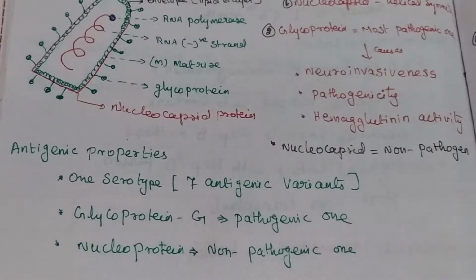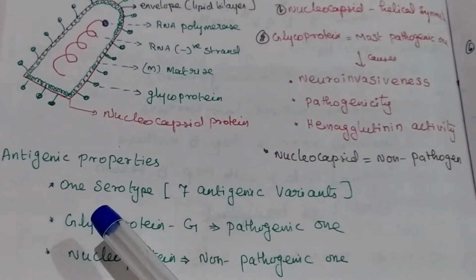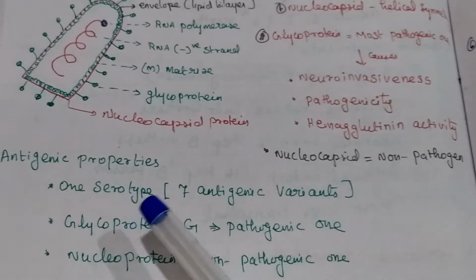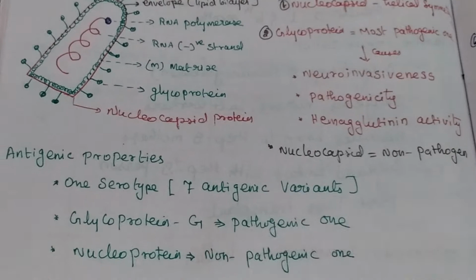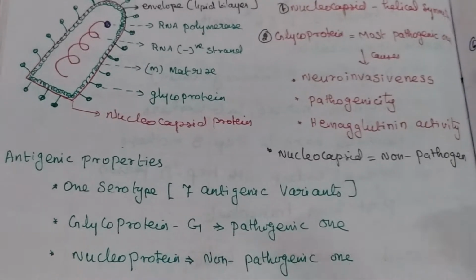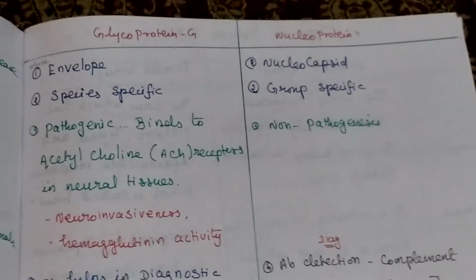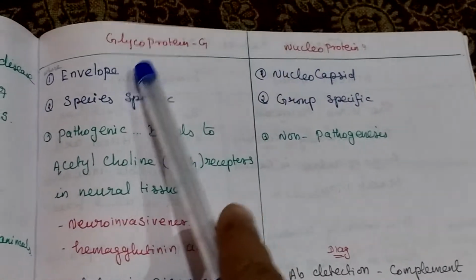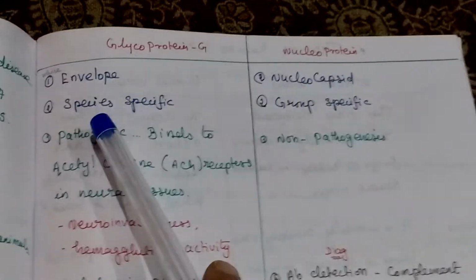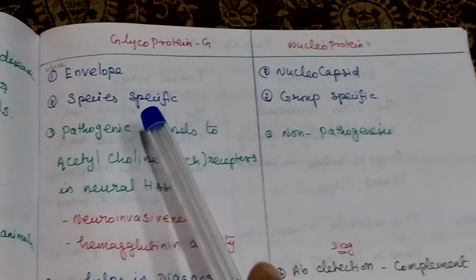Then antigenic property. It has only one serotype but 7 antigenic variants. Now we see the difference between the glycoprotein and the nucleoprotein. Where is the glycoprotein present? In the envelope. It is species specific.